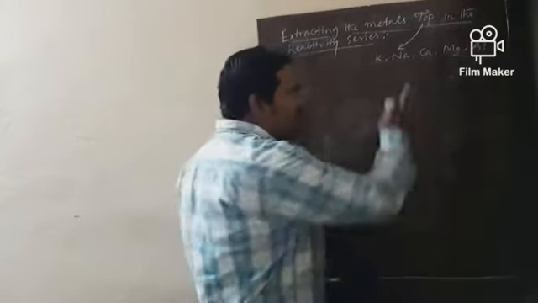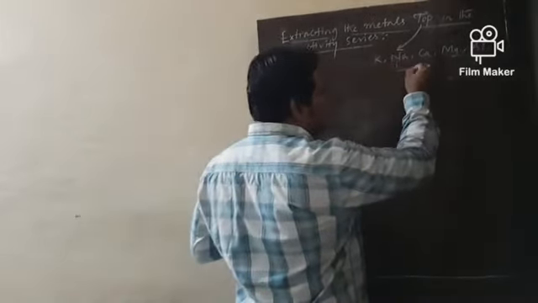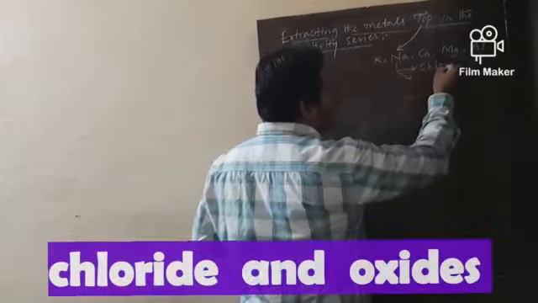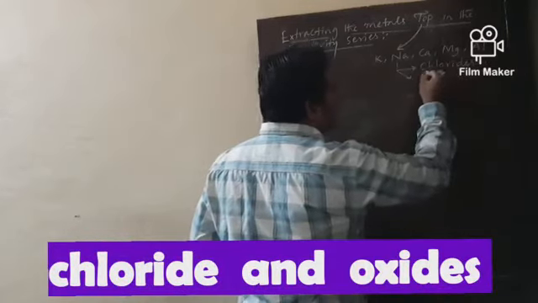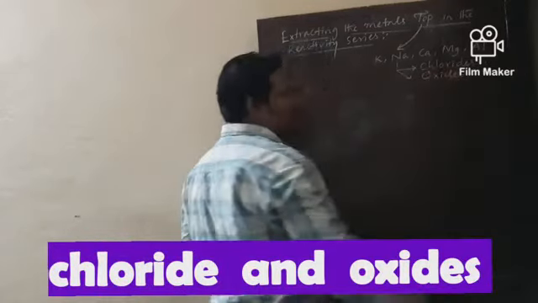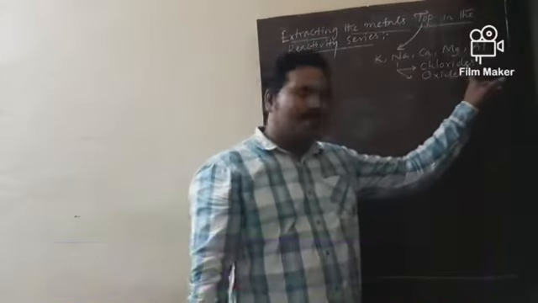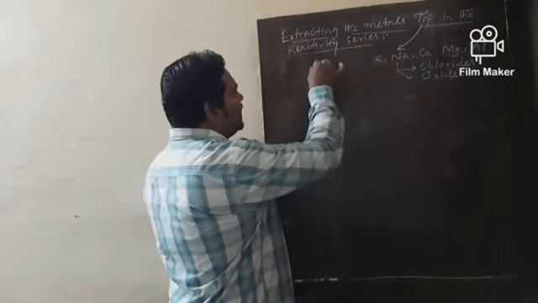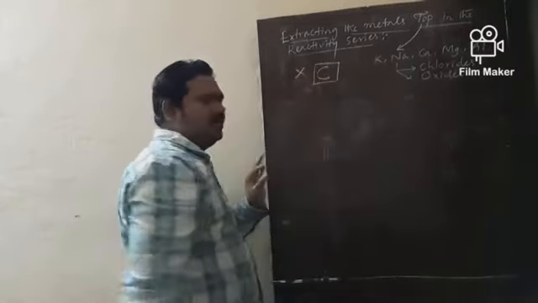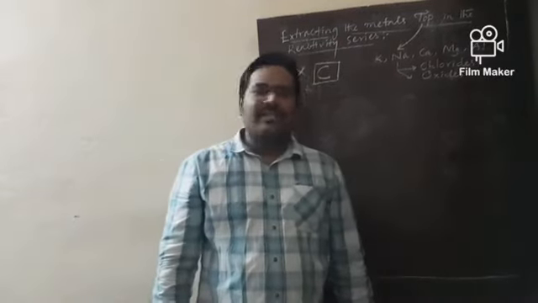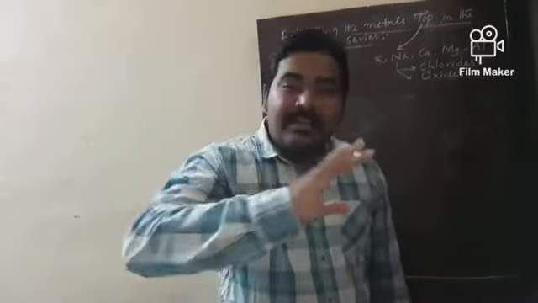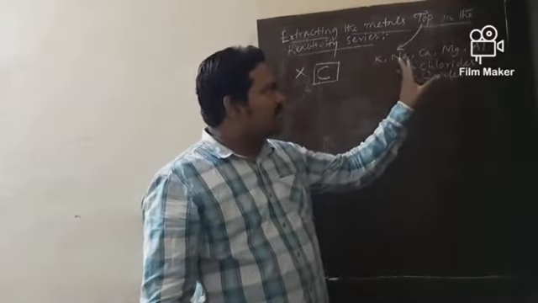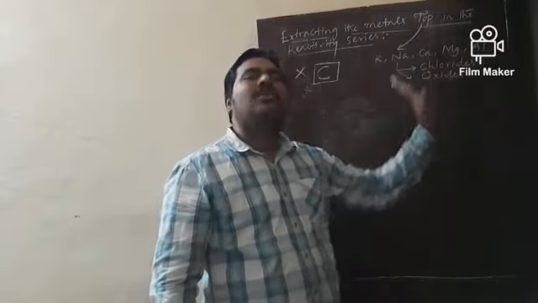These metals are available in nature in the form of their corresponding chlorides or oxides. But in this case, try to remember one thing: we are not using carbon as the reducing agent. Carbon cannot reduce the oxides of metals like potassium, sodium, calcium, magnesium, aluminium.